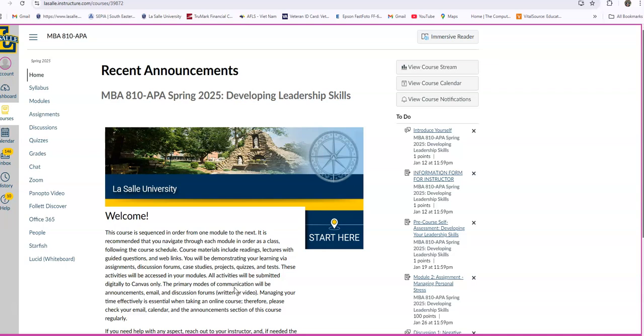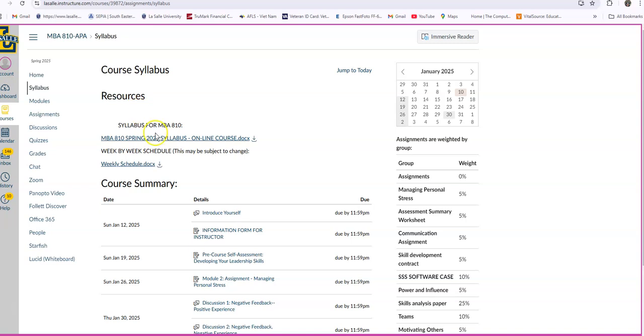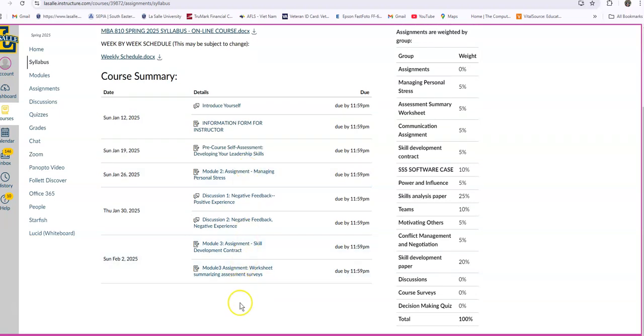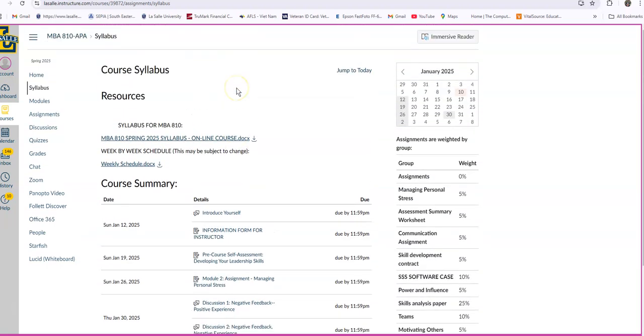Whenever you open our course, here is where you come. And read down along the left, you see if you click on different areas, you'll come to the syllabus page. Let's click on that. There's the syllabus for the course that you can get, the weekly schedule. And here it puts down all of the assignments that are upcoming and due, as you see that.